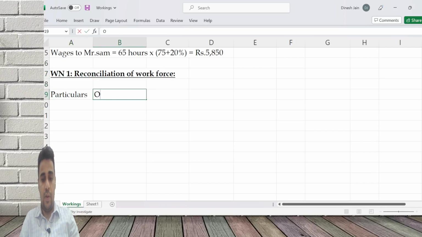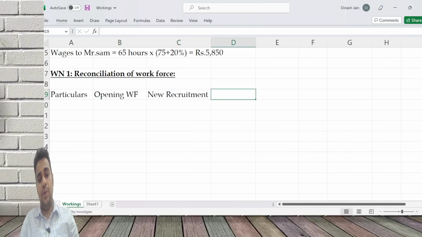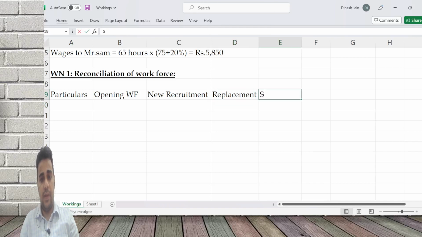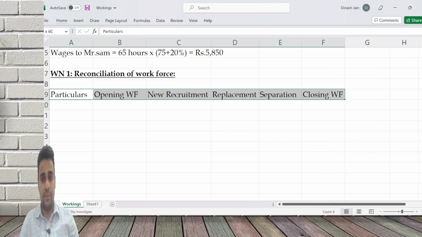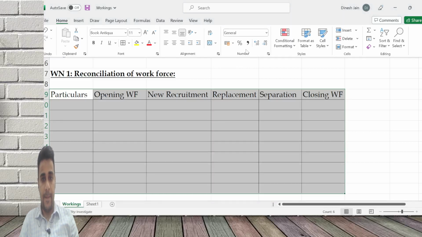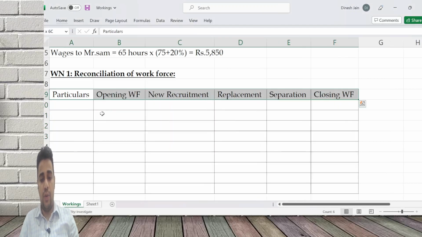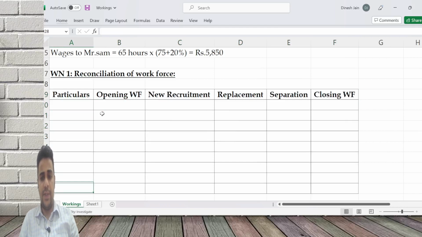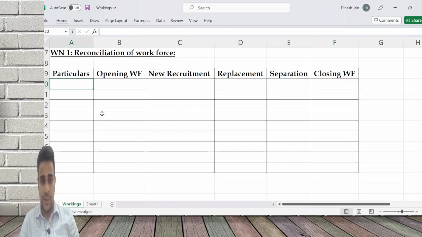Particulars: opening workforce, new recruitment, replacement, separation, and closing workforce.